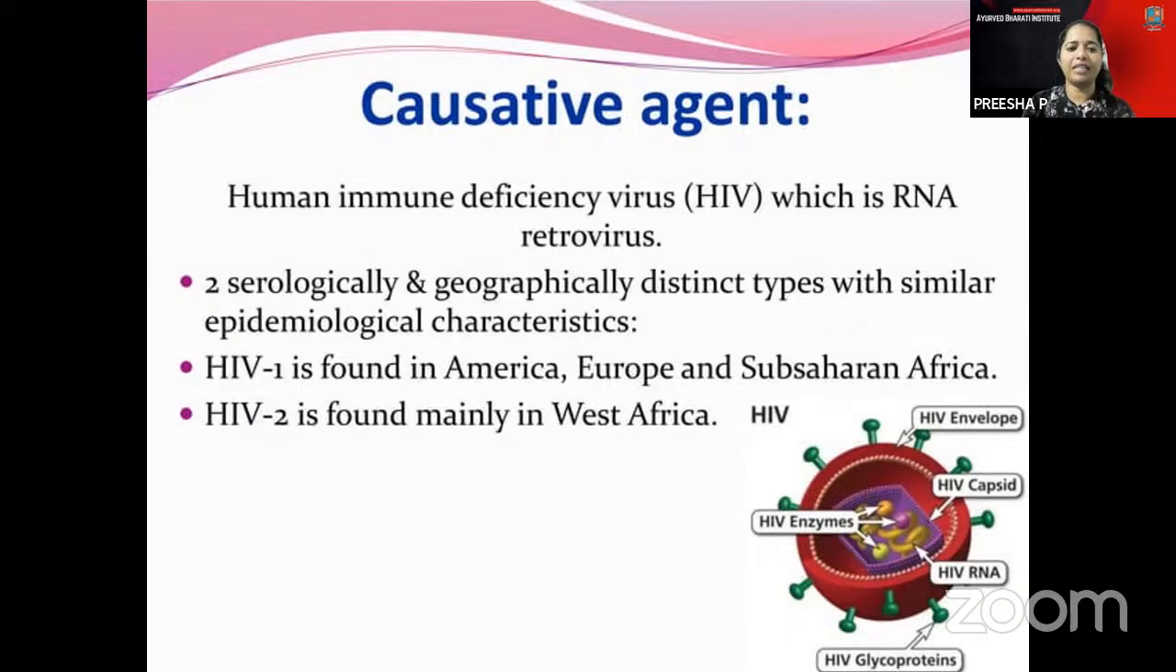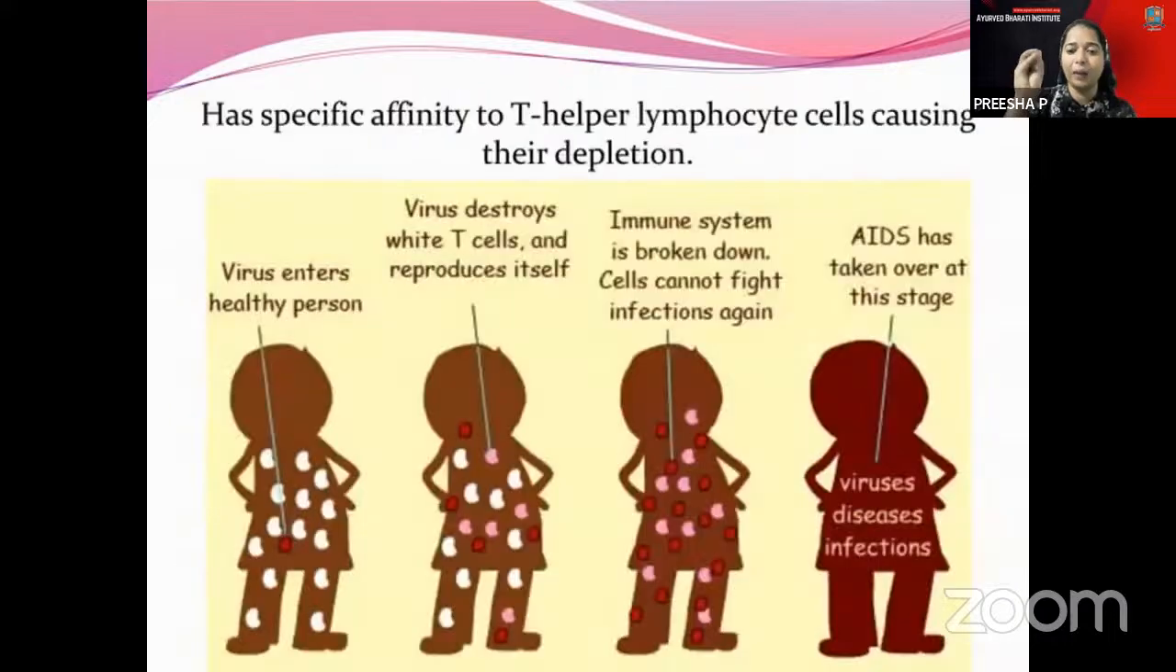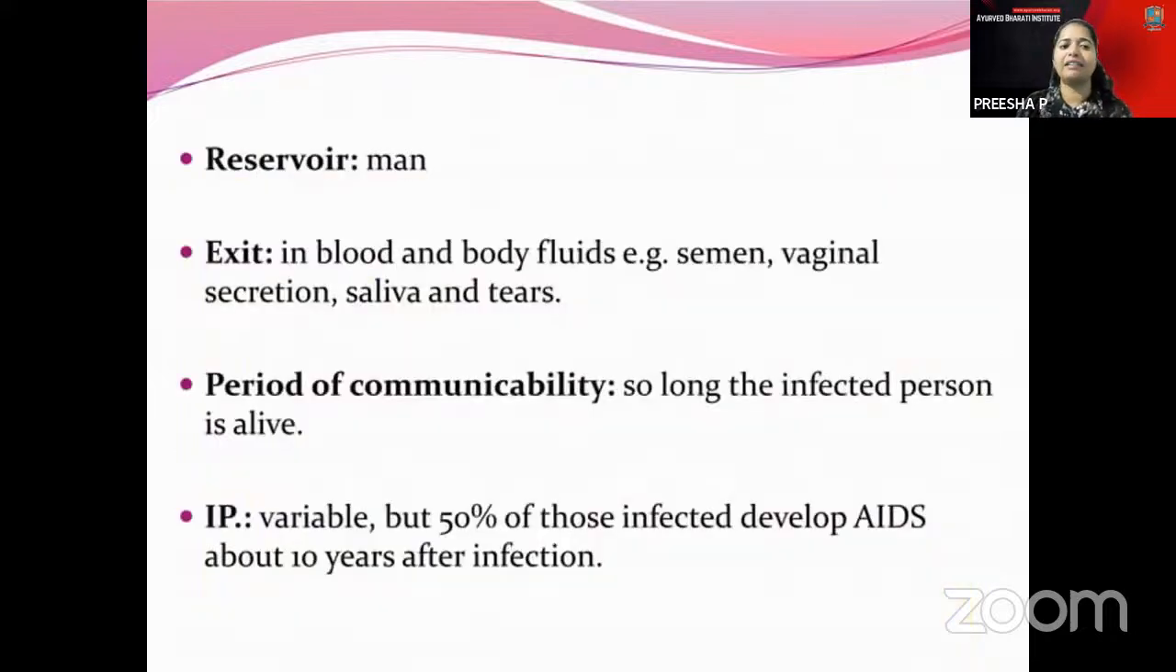You have the virus entering the healthy person, and the virus will be destroying the white T cells, and it will be automatically reproducing itself, and thereby the immune system will be broken down. And once it is broken down, the cells cannot fight the infection. AIDS will take over the years at this stage. Up to 20 years also, the incubation period is there. And the reservoir is man, and the exit is through blood and the body fluids. The infected person is alive there.